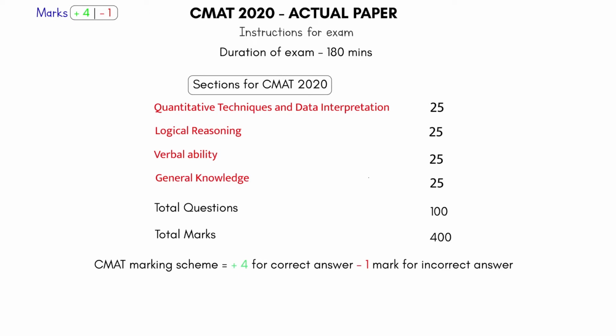So your CMAT is actually a test match. If I have to compare this with MHCET, MHCET is asking you 200 questions and giving you 150 minutes, whereas CMAT is asking you 100 questions and giving you 180 minutes, which means you almost have 2 minutes per question to solve. And in your MHCET you have around 45 to 50 seconds to solve one question. So you need to have speed when you are solving the MHCET paper.